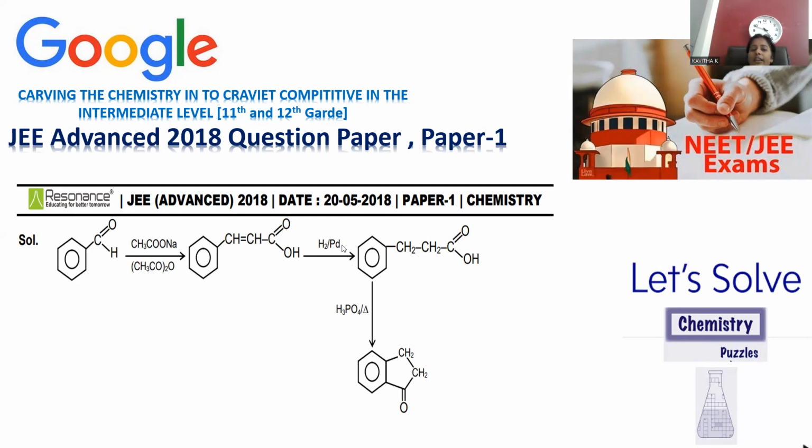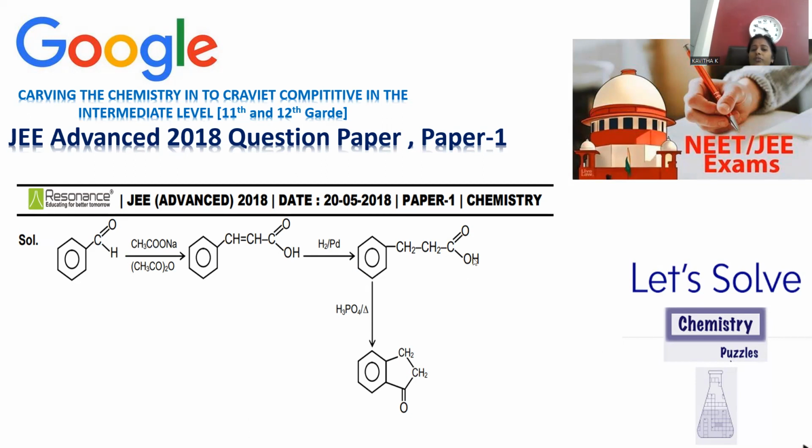Hydrogen palladium is the mild reducing agent. It is specific for the double bond and does not affect the carboxylic acid. Carboxylic acid reduction is not possible; only the double bond will be reduced, right? So what will we get? 3-phenylpropanoic acid will be generated. After getting this one, treat with phosphoric acid. What will phosphoric acid do? Phosphoric acid is meant for dehydration.